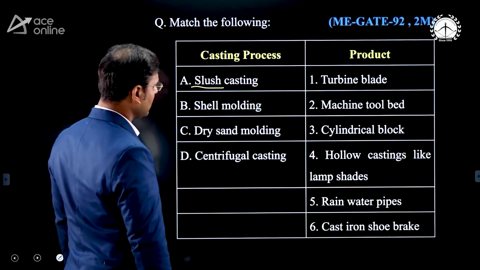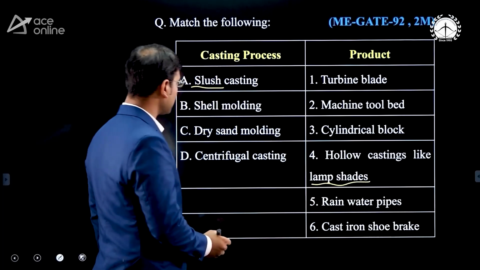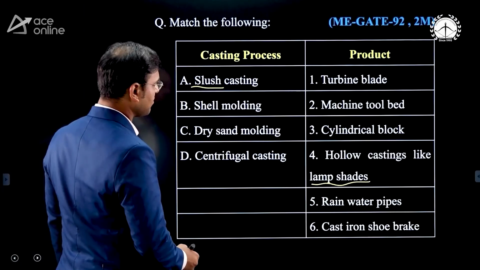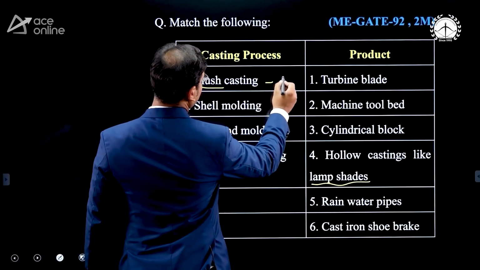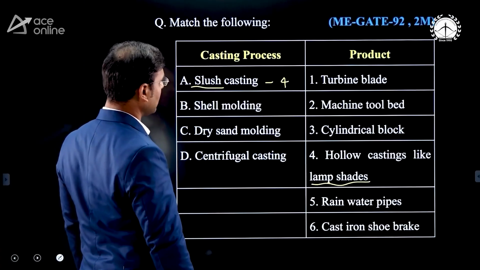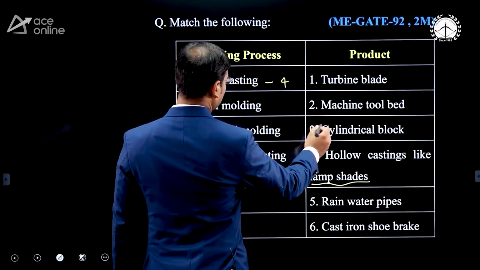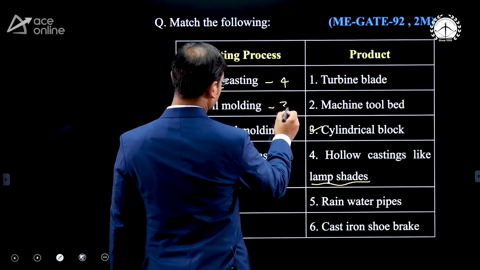Yes. Now see the lampshade, we can make that lampshade by slush casting. Answer is A4. I am directly writing here answer A4. Then shell molding. In shell molding we can manufacture that cylindrical block. Simple shape blocks we can manufacture by shell molding, hence I am writing the 3.